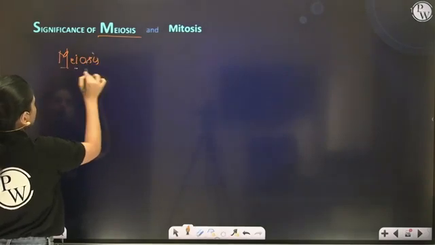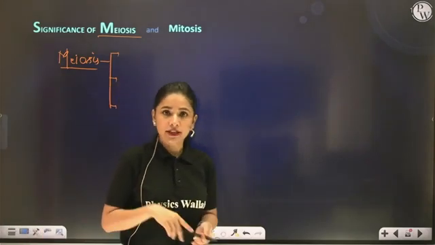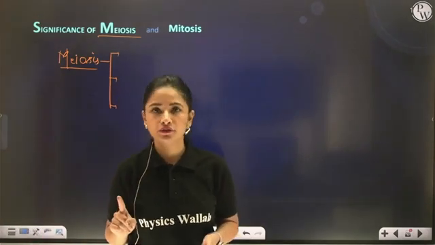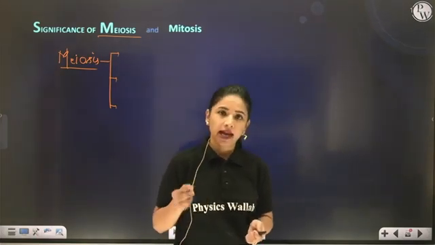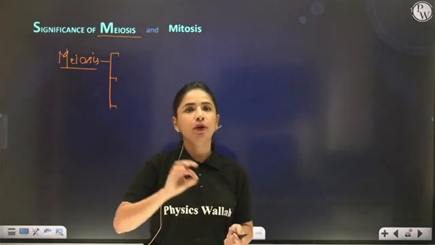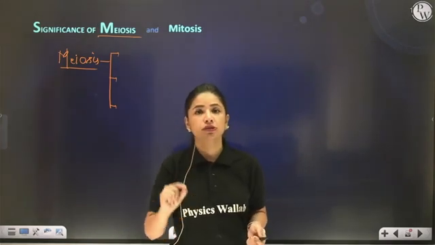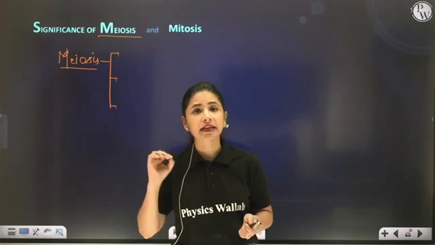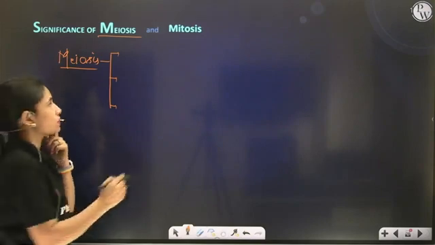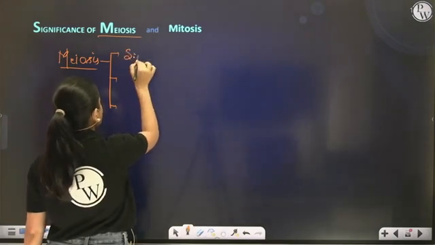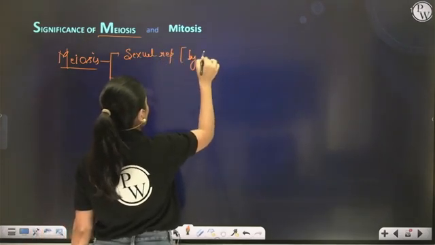Meiosis is very important for sexual reproduction. Sexual reproduction is characterized by alternation of generation, where a haploid, diploid, haploid switch has to take place. And there is only one way to switch from diploid to haploid, that is meiosis. So meiosis helps in producing gametes that are required for sexual reproduction. So the first significance of meiosis is that it helps in sexual reproduction. How? By forming gametes.